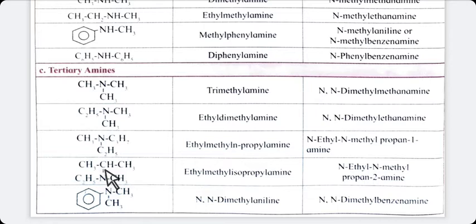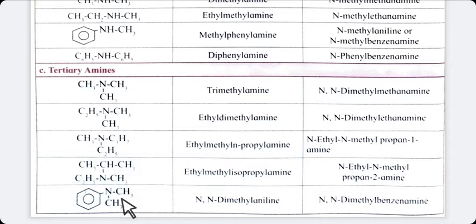So the name of this compound is ethyl methyl isopropyl amine, because this propyl group is present on a branch, that's why it is an isopropyl group. You have already studied it in 11th standard. So it is ethyl methyl isopropyl amine.